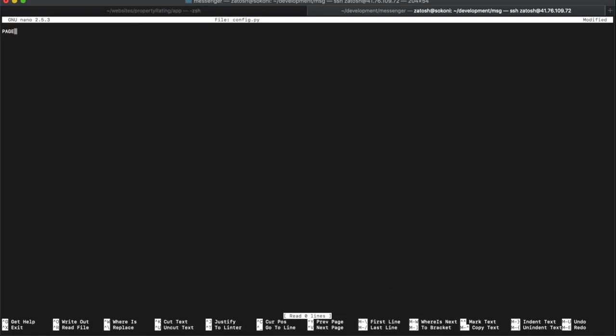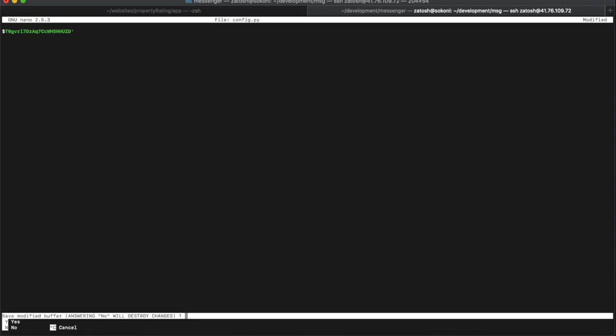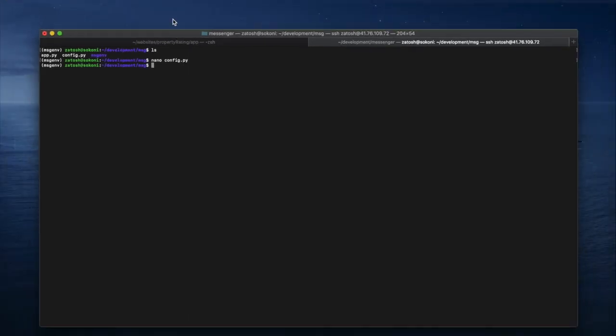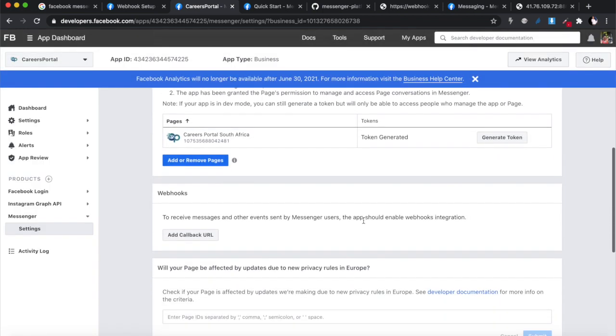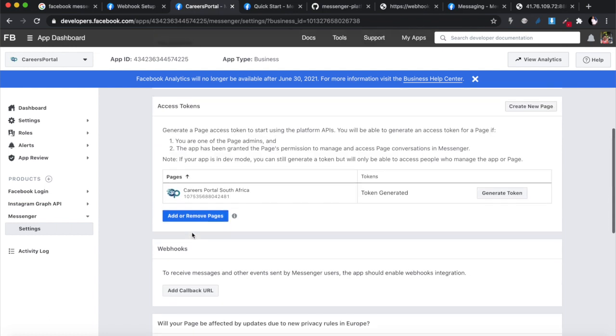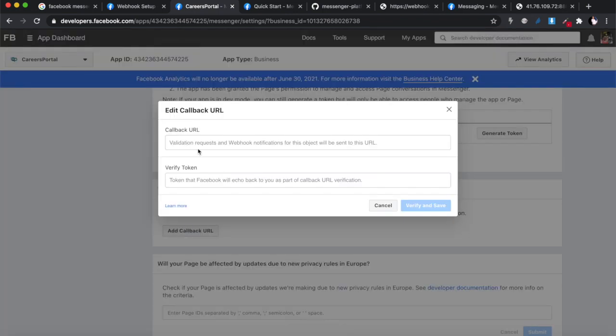So you can do it like that: page access token, then open and close quotation marks with the token inside. Then save this file and click yes, and you've saved your access token in there. Once you've done that, you can close this, and then you need to connect your callback URL. Let's click edit callback URL, and then you put in your URL and your verify token over there.